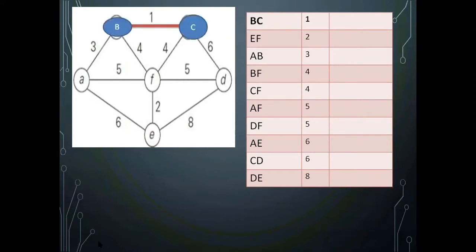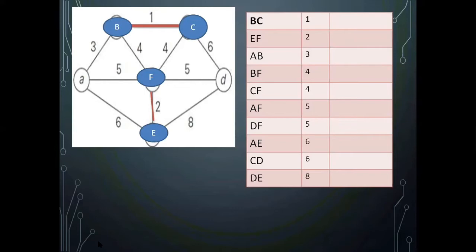BC I have added. Next is EF. I should add EF, with weight 2. I can add. It is not making any problem. Next is AB. In this case, I am checking only the red colored lines, whether the red colored lines are making a cycle.